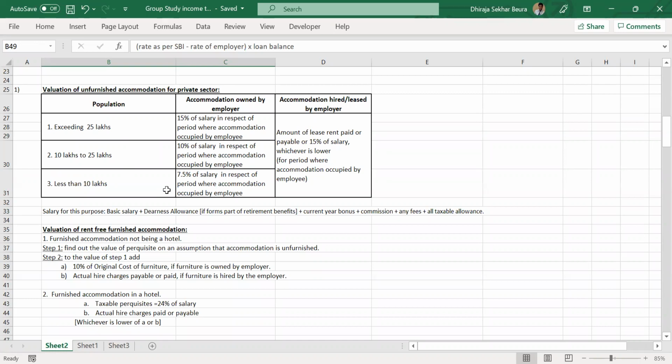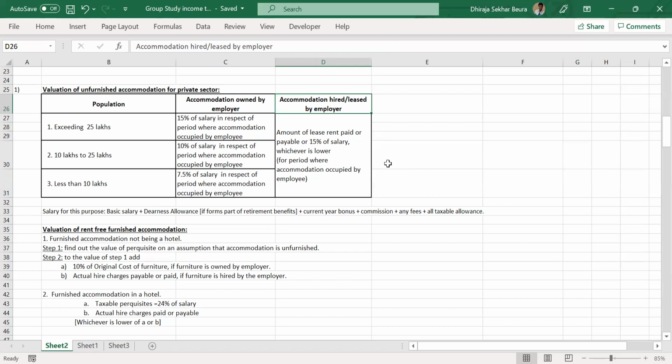If the population is more than 25 lakhs, then it is 15% of the salary, for accommodation owned by the employer. If it is 10 to 25 lakhs, it is 10% of the salary. If it is less than 10 lakhs, it is 7.5% of the salary. This is the value that is going to be taxable in the hands of the employee. On the other hand, where it is hired or leased by the employer, it will be the actual rent paid by the employer or 15% of the salary, whichever is lower. So this is the provision.